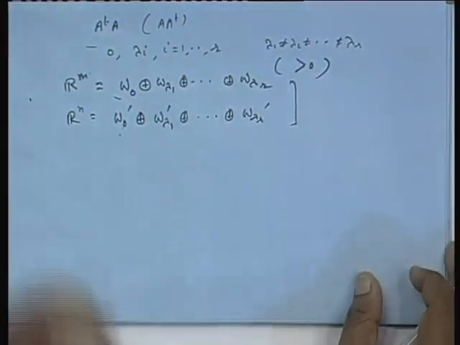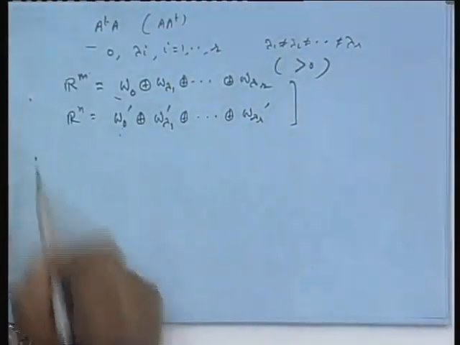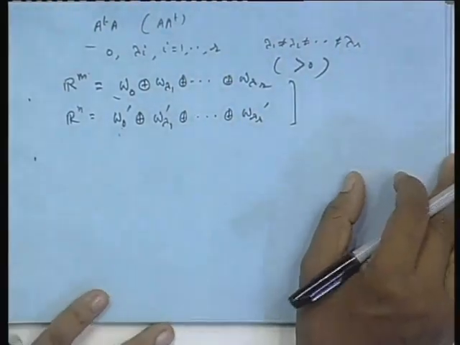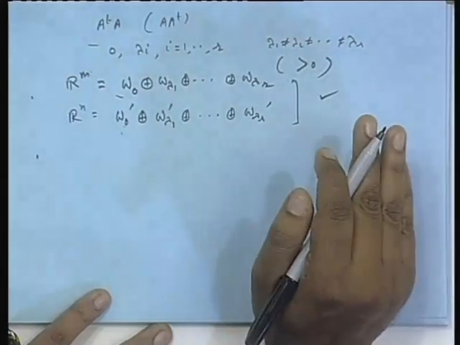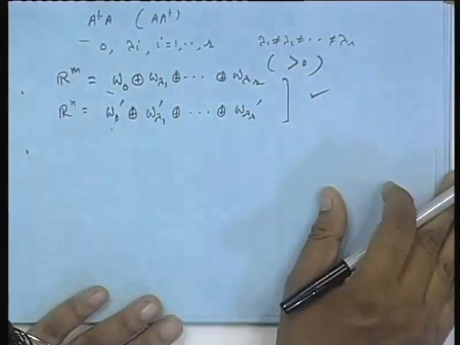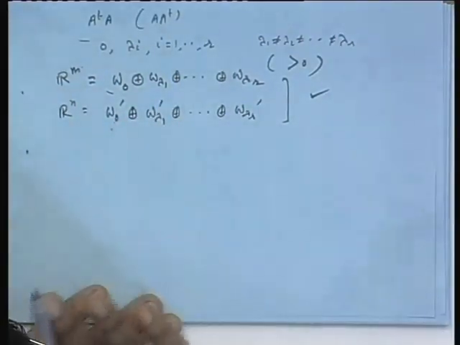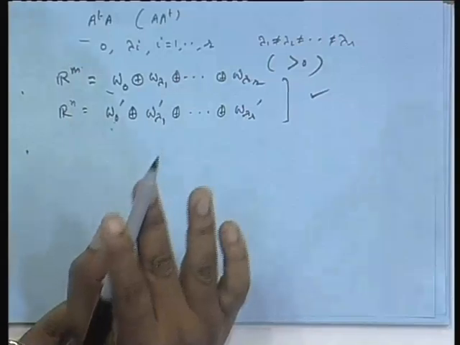If this be the case, and one more property we see, one more property, this is one thing we are assuming, we have not proved, we will prove, subject to that we accept that using these eigen subspaces R m and R n can be written like that, which means they are diagonalizable, we know.